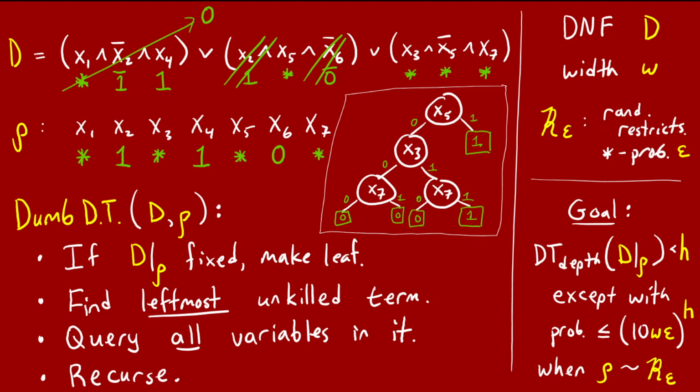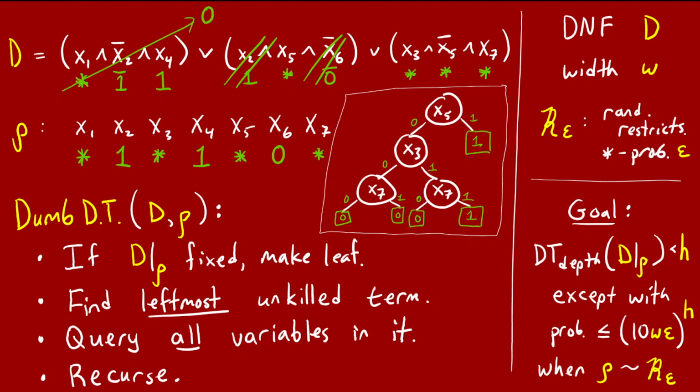One more crucial thing to notice is this. Whenever the dumb decision tree queries a block of variables, there's always one particular outcome that satisfies all the literals remaining in the term. For this branch, the whole term is satisfied, which means that D becomes 1, which means that we can make a leaf. So whenever the dumb decision tree queries a block of variables, there's one branch that will lead to a leaf labeled 1.